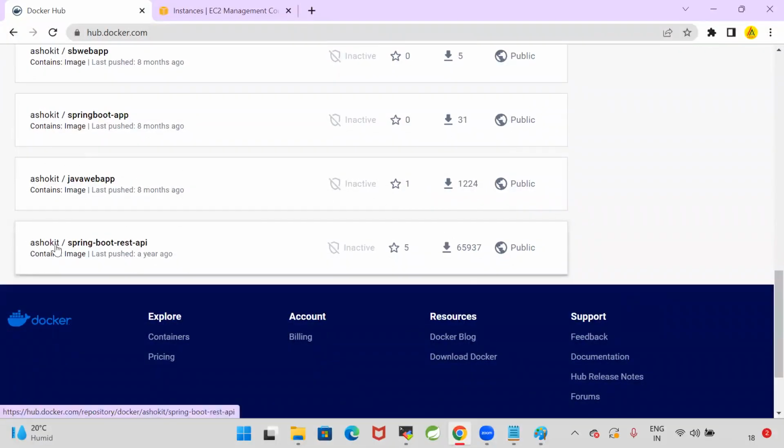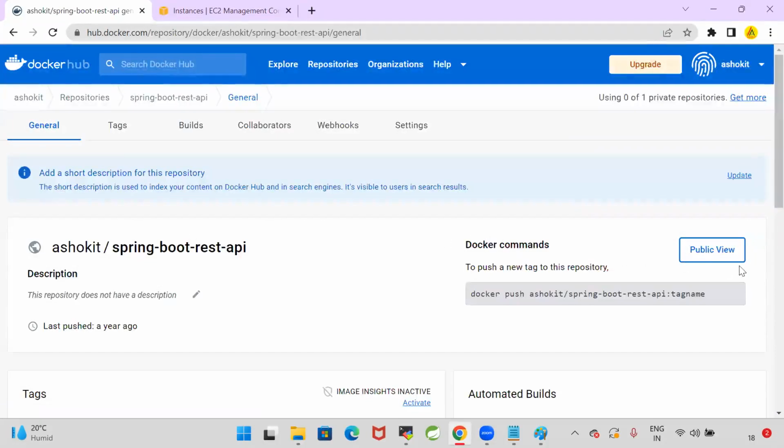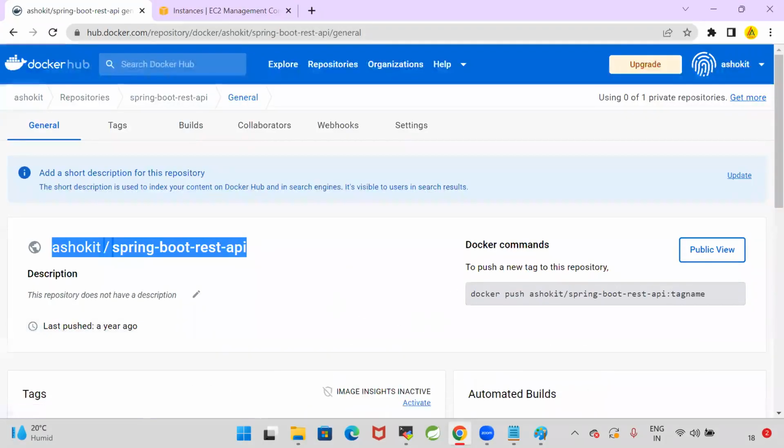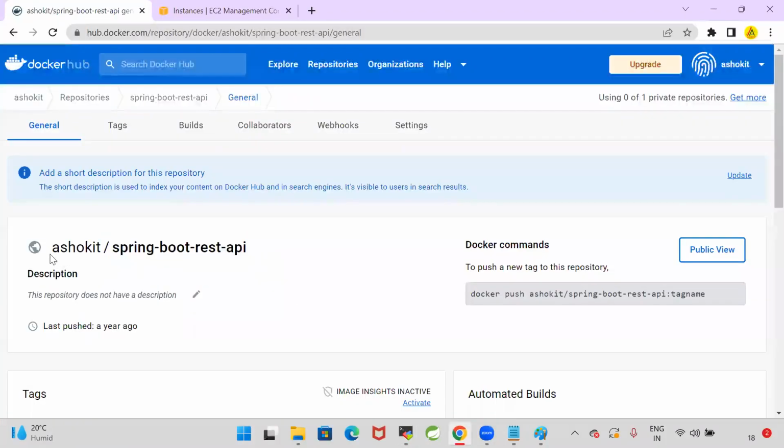So here can you see there is an image available. So what is the name of the image? Ashok IT/spring-boot-rest-api. This is the name of my image. Now I want to pull that image. Can you tell me the command how to pull that image? So this is one image. It is a Spring Boot REST API. I want to pull this image. How to pull this image? Do you know how to pull this image?